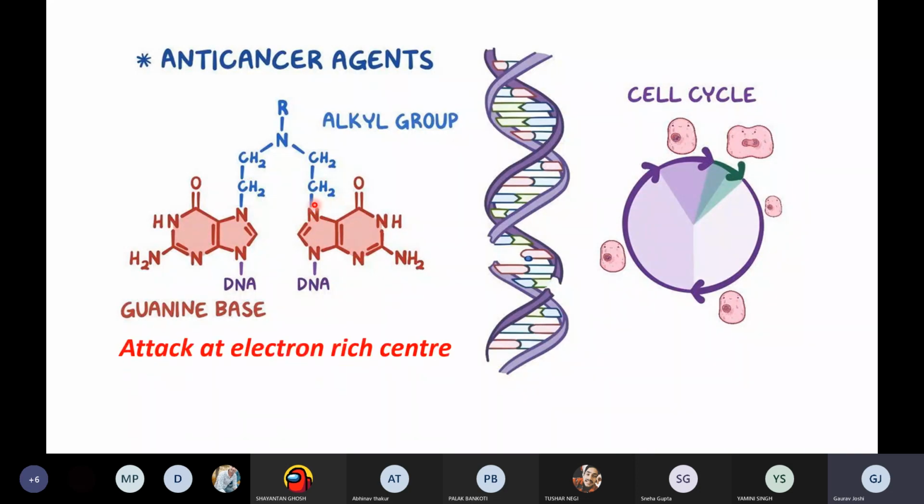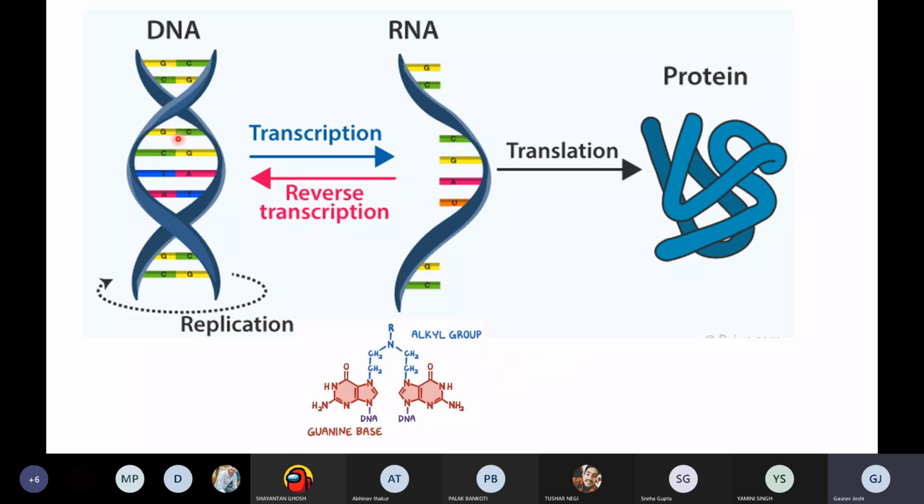So what is happening? They are making this DNA helix strong. What does this mean? This means that this DNA cannot get unwrapped to form the RNA, and it cannot go through replication or transcription. If it is not undergoing replication or transcription, it will eventually die because it will not be able to synthesize some essential proteins. So this is how the alkylating agents work.